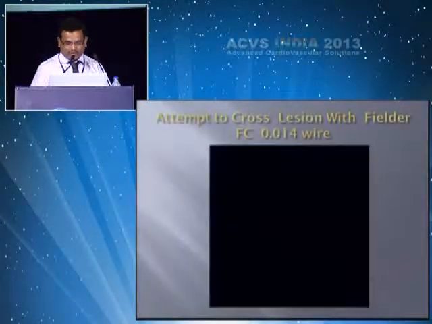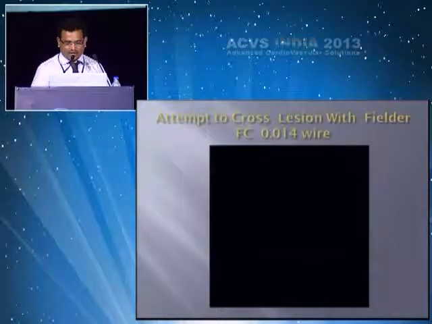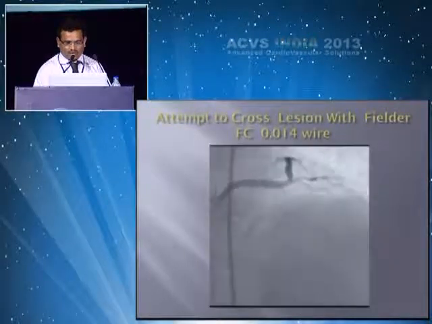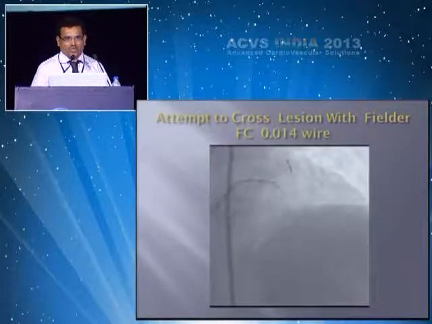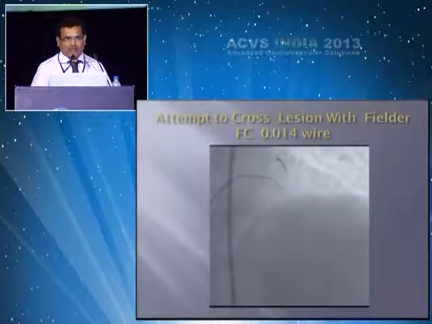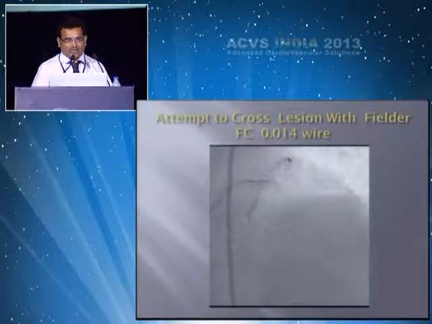At this point I thought better to protect the circumflex. So I took another Runthrough NS wire and protected the circumflex, and then I thought this is not the usual case of acute myocardial infarction. So it might be acute on chronic total occlusion. Then I thought it best to take the CTO hardware.